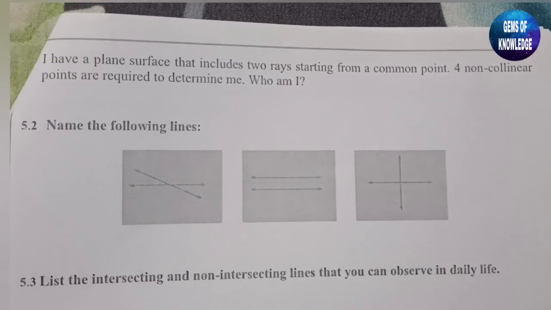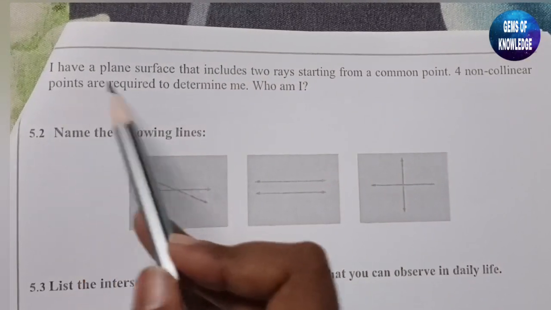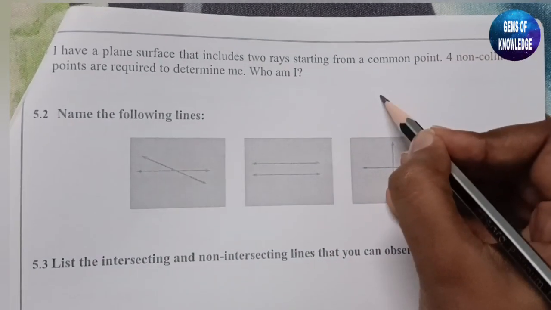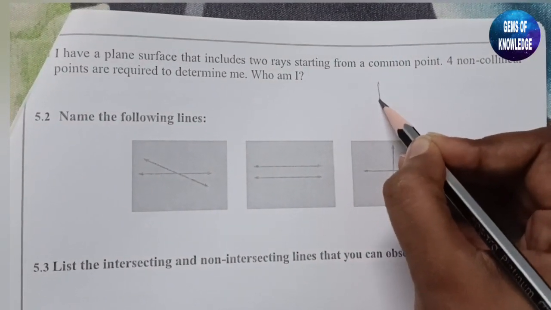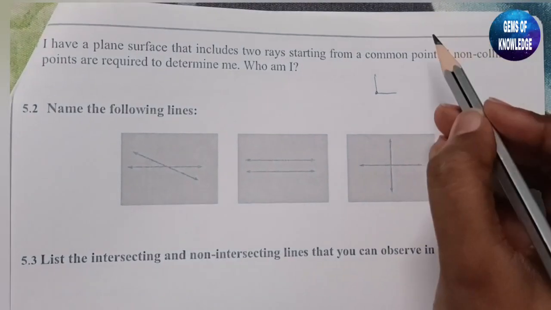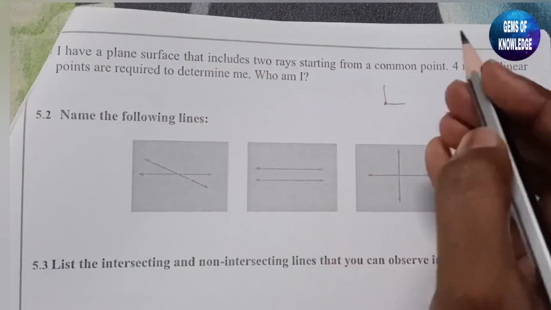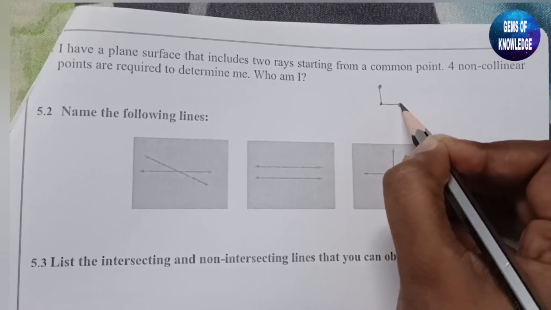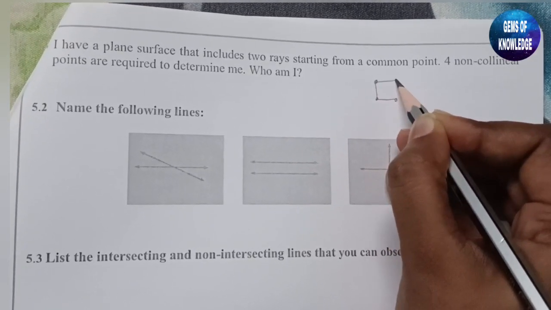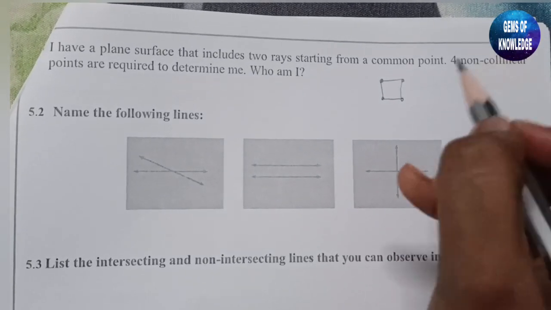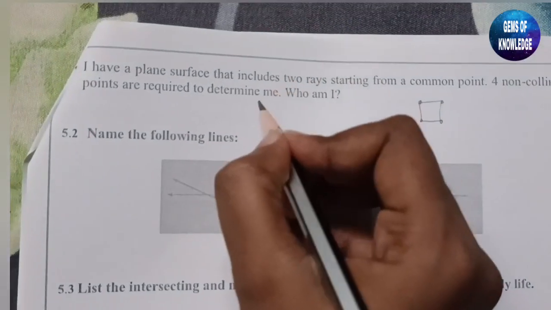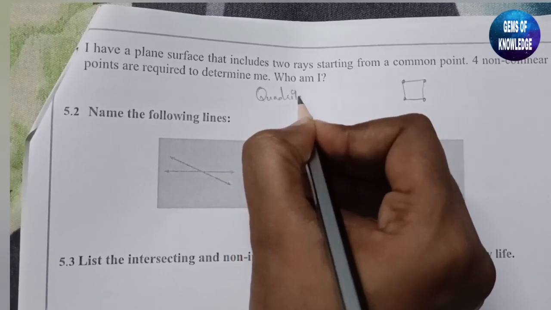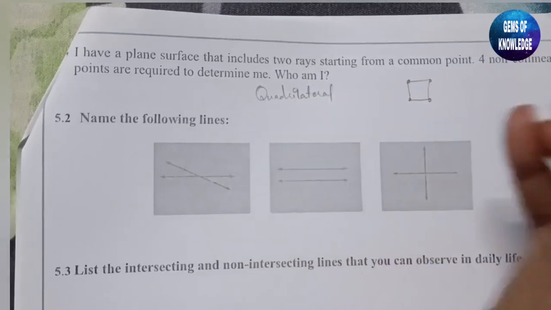Next, one more question is given here. I have a plane surface that includes two rays starting from a common point. If this is a common point, the two rays are starting from this common point. Four non-collinear points are required to determine me. This is one point, this is the second point, this is the third point, and one more point is required. Who am I? This is nothing but the quadrilateral. One quadrilateral figure was given there, so this answer must be a quadrilateral.